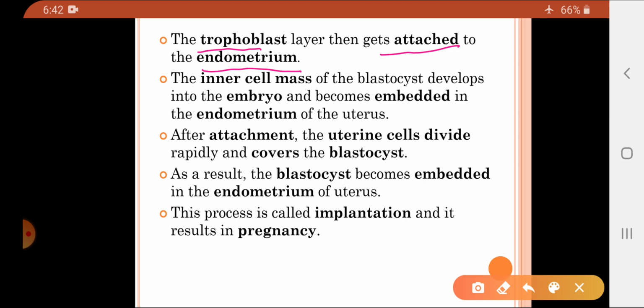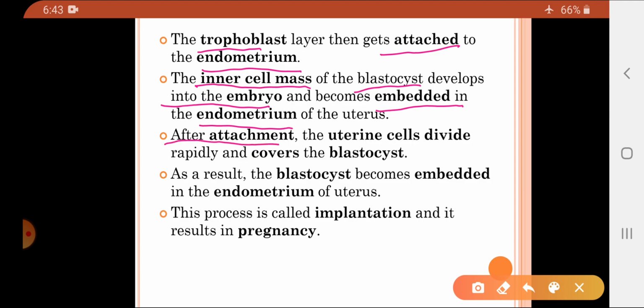So the trophoblast functions to form the placenta. It is the inner cell mass of the blastocyst which develops into the embryo. So the main embryo will be formed from the inner cell mass, which is also embedded into the endometrium of the uterus. So both the trophoblast and inner cell mass get embedded into the endometrium layer of the uterus.